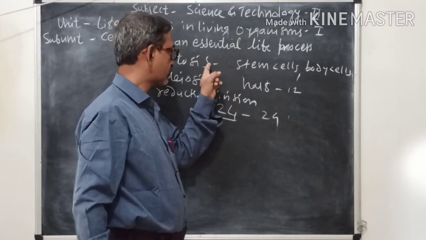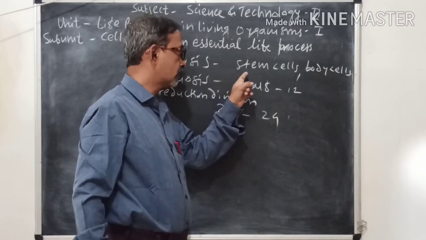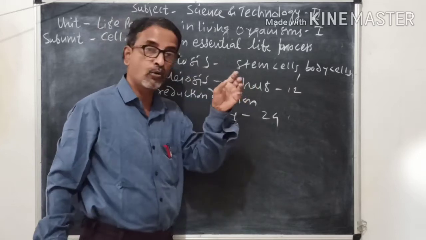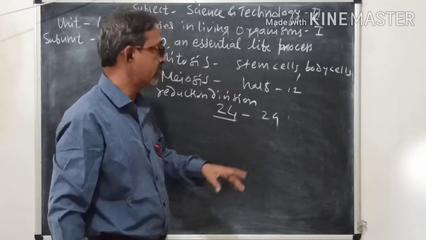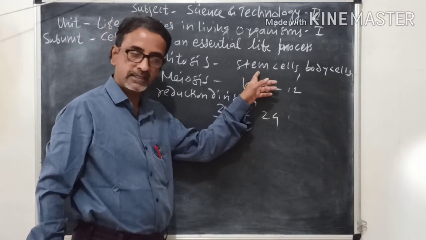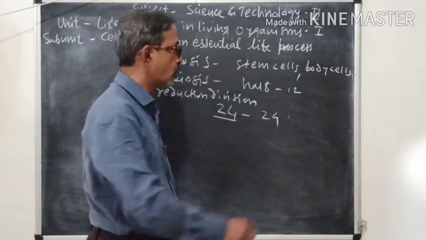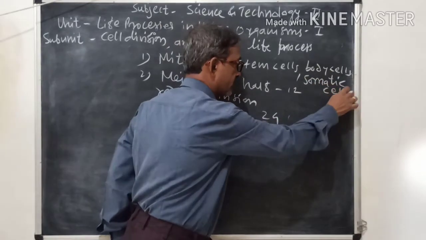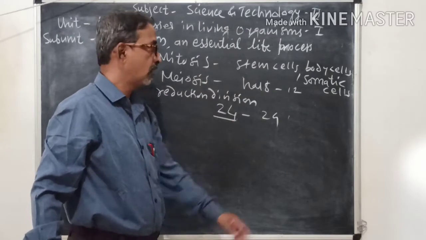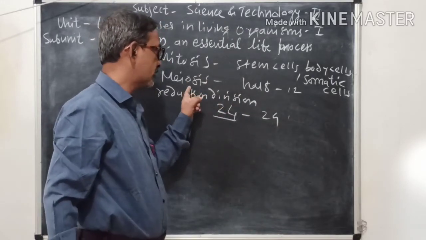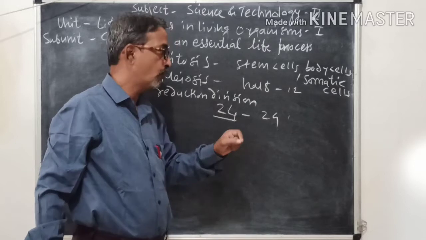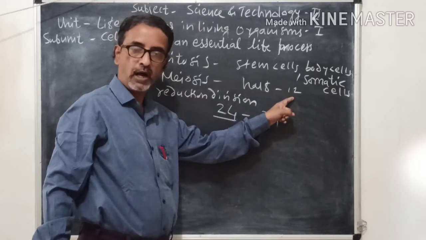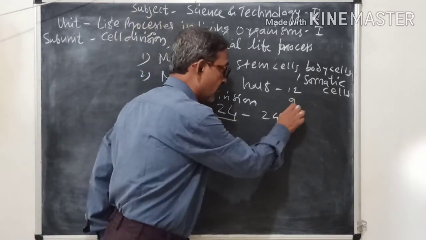One type of division is mitosis, where the chromosome number is always constant, which takes place in stem cells and body cells, also called somatic cells. Then meiosis is a type of cell division in which the chromosome number is reduced to half, and it takes place in germ cells.